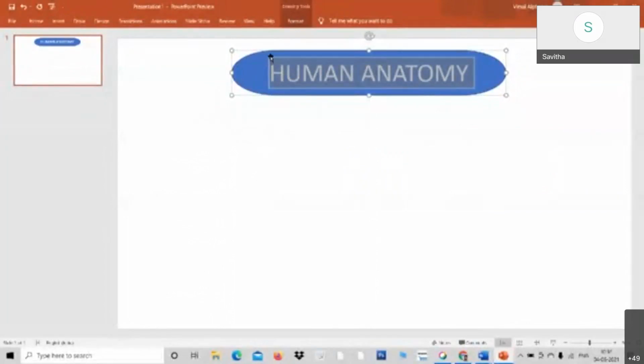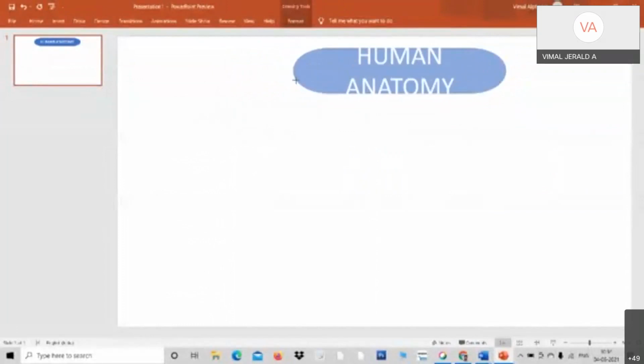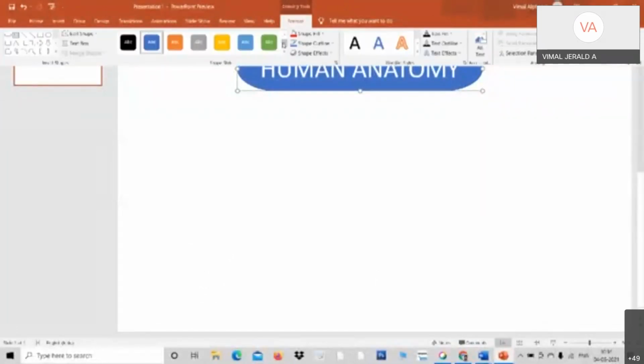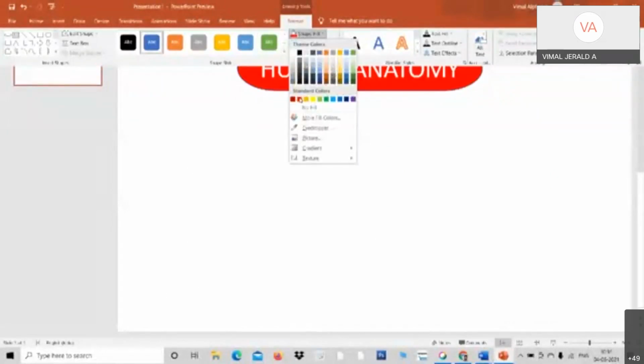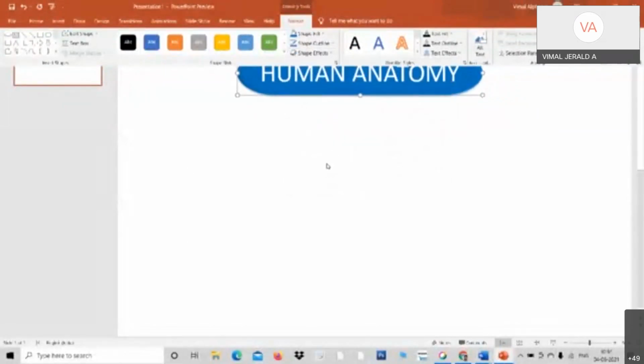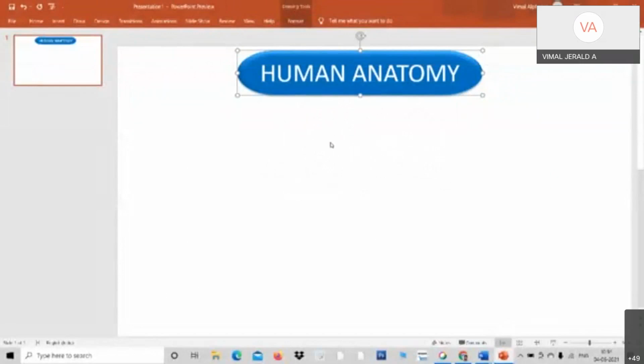I pressed, and you can always make it elegant. It should look neat and good. Always go to Format and Shape Fill color. Any color, whatever color that you like very much. Then go to Shape Effect and you can choose any of these models. I like this, so I have chosen this. It looks embossed and neat.